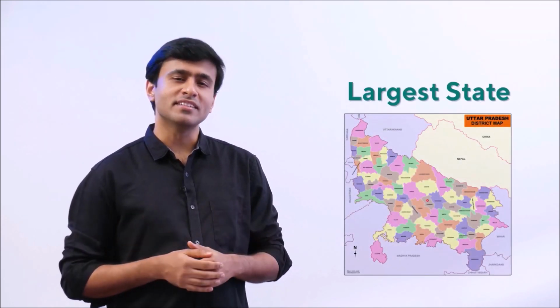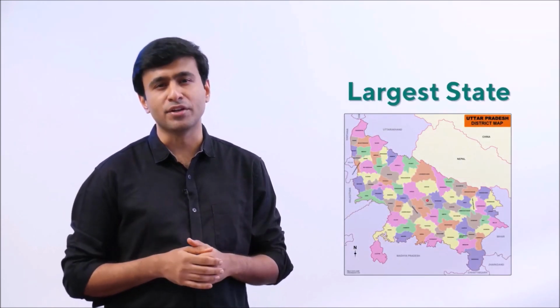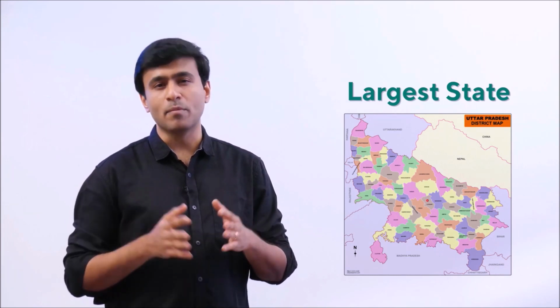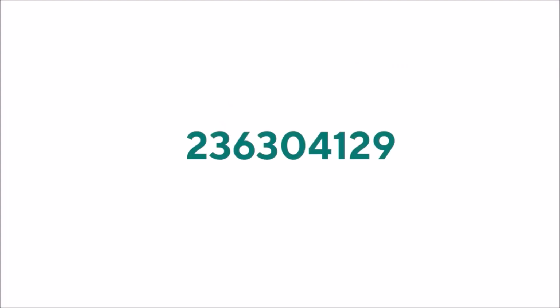Uttar Pradesh is the biggest state in our country in terms of population. This is the approximate population of Uttar Pradesh. Have a look at the number. 2366304,129. It's a 9-digit number. Let's see how we can read and write a number like this.